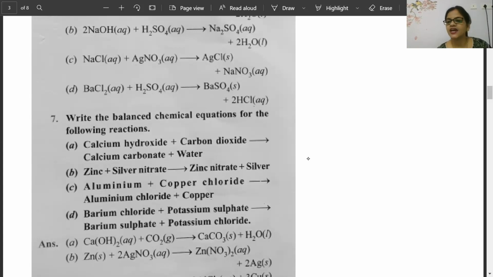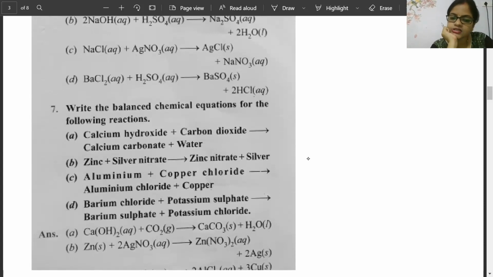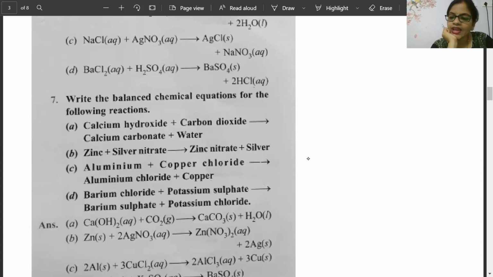Okay, Kirtimaya is correct. Saranya, fine. Kirtimaya, Saranya, Bhumi, Pavitra. Fine. Now it is coming correct. Let's see the answer. I'm going to show you the answer. 2Al solid state, CuCl2, copper chloride is there.